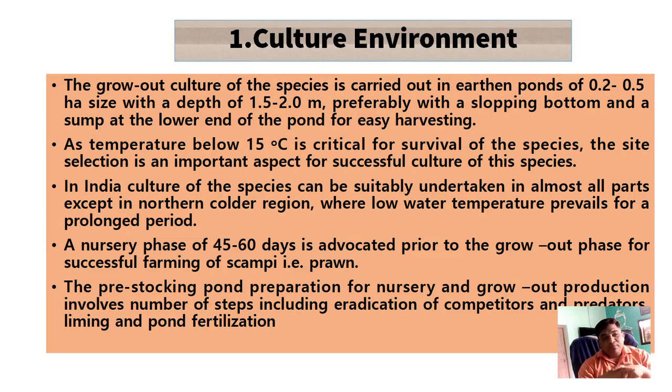Okay, and the pre-stocking pond preparation for nursery and growth production involves a number of steps, including the eradication of competitors and predators, liming and pond fertilization. These points we have already discussed. The eradication of competitors means if we culture these prawns in a pond, at that time we have to remove the predators from the water body. We have to remove the competitors for food. They are also eliminated from the water body, and liming and pond fertilization are also important factors while we do prawn culture.